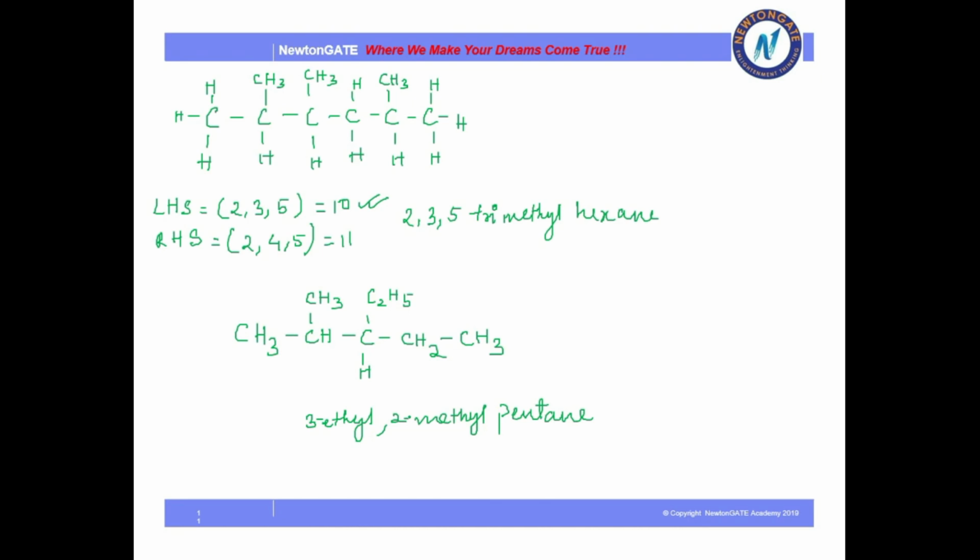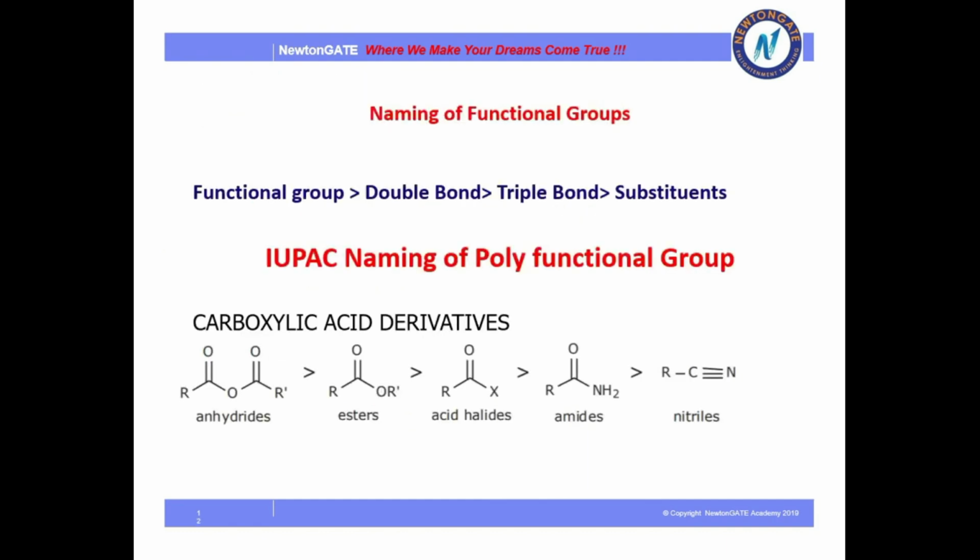So let's move to the different set of rules where functional groups are involved. Always remember, if in a hydrocarbon there is a functional group, double bond, triple bond and substituent group, then the first preference will always go to the functional group.